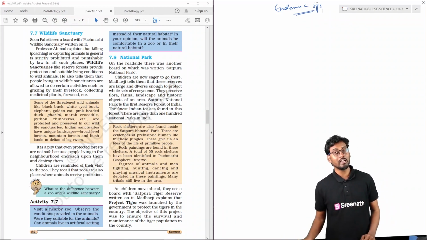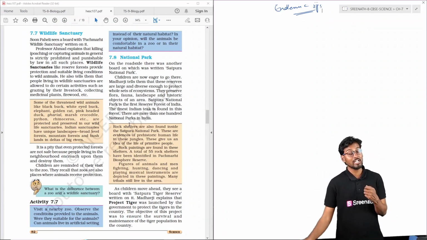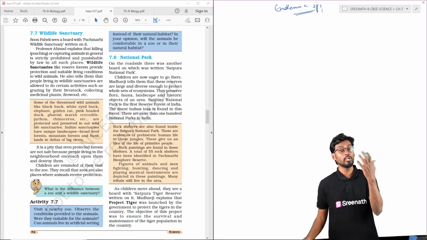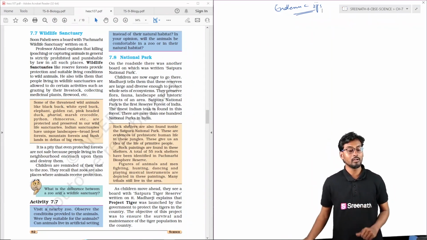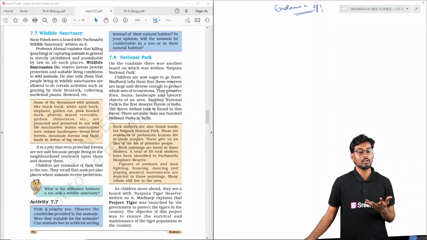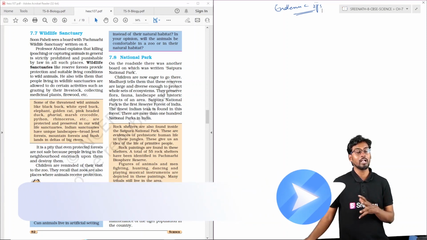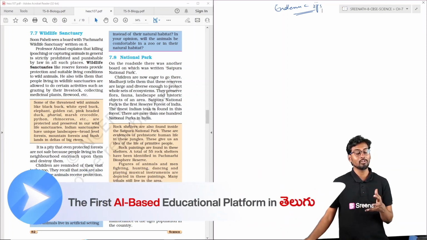Generally, the wild animals which are threatened with extinction, for example the white eye buck, elephants, the golden cat, pink headed duck, crocodiles, python, rhinoceros, and the black buck, are protected in the wildlife sanctuaries.